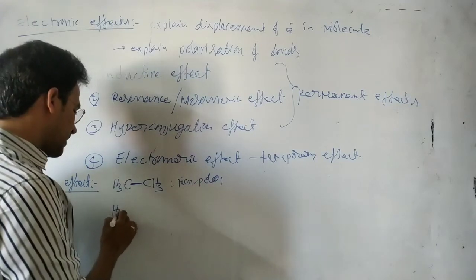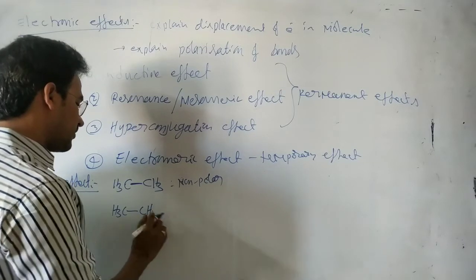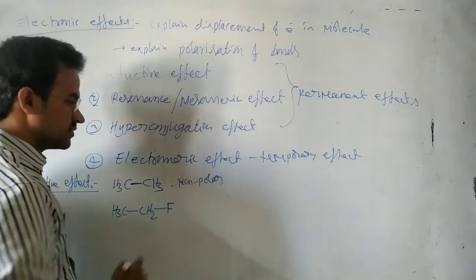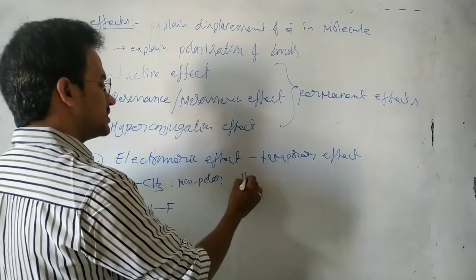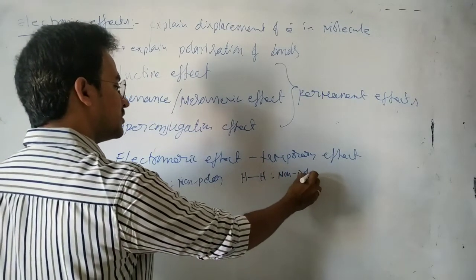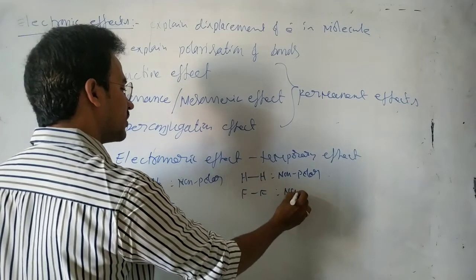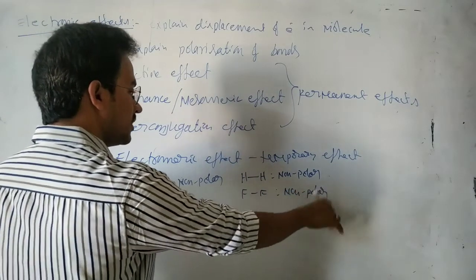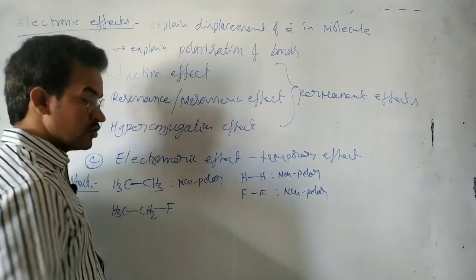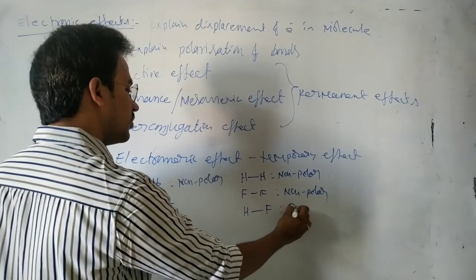Now, whenever one different atom is attached, for suppose this is a fluorine. We know hydrogen H2 is a non-polar molecule, and fluorine F2 is a non-polar molecule. But HF is a polar molecule.